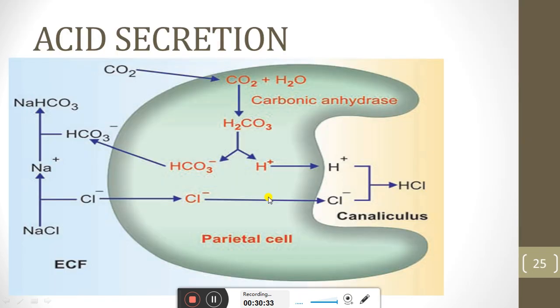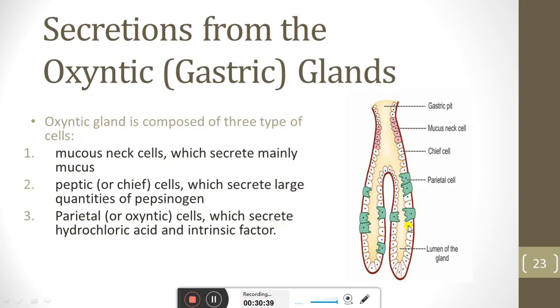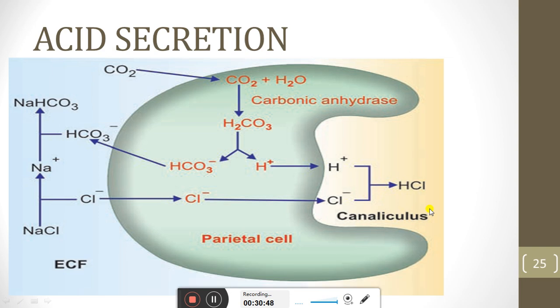After that we see the acid secretion in the parietal cell, this being the parietal cell of the oxyntic gland of the stomach. The parietal cell basically takes carbon dioxide from the extracellular fluid and water and forms H2CO3, carbonic acid.